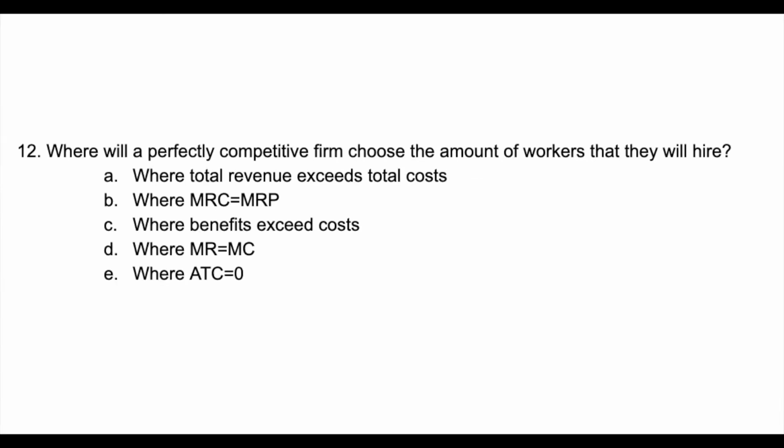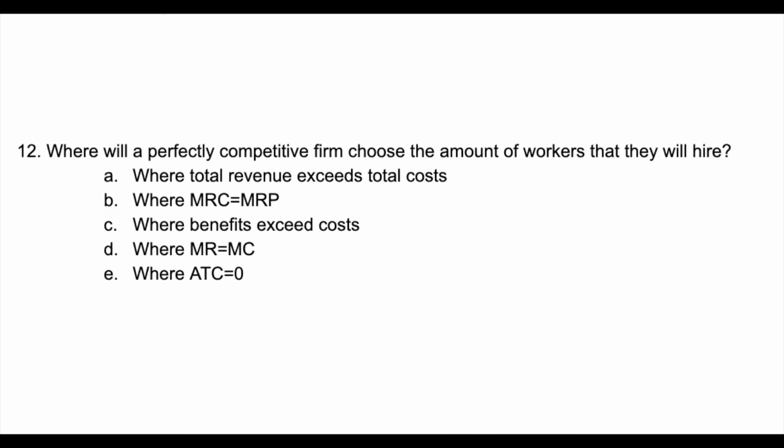This is the second problem that we will be analyzing. The question reads, where will a perfectly competitive firm choose the amount of workers that they will hire? In order to fully understand this question, we must understand that the input that a firm chooses to bring in will both come with a cost and will generate them benefits, aka revenue.